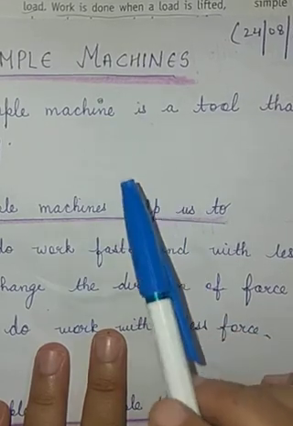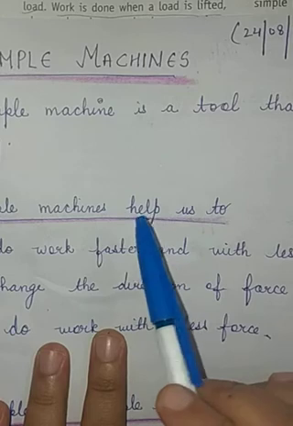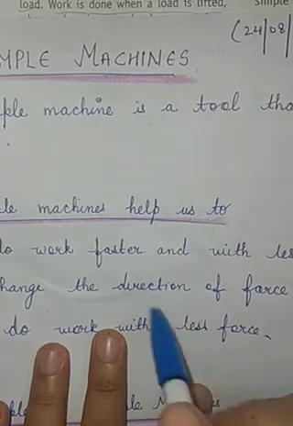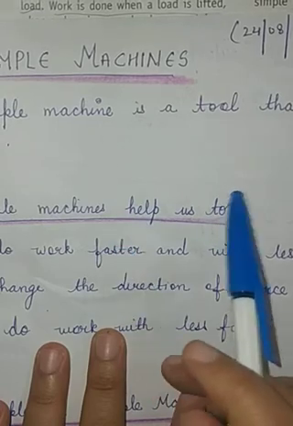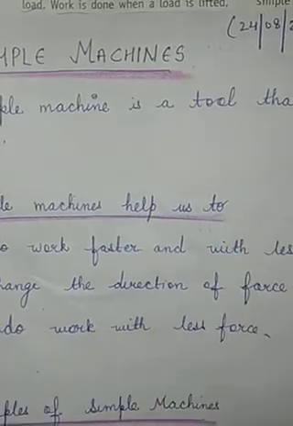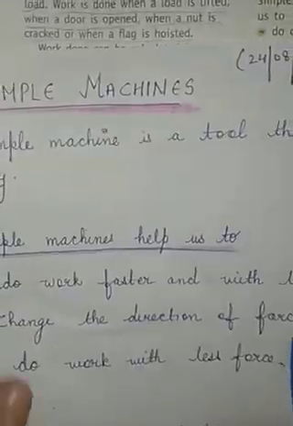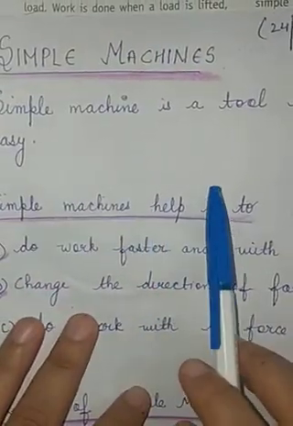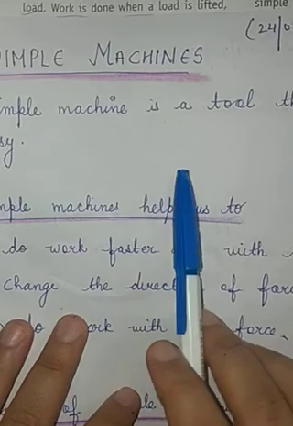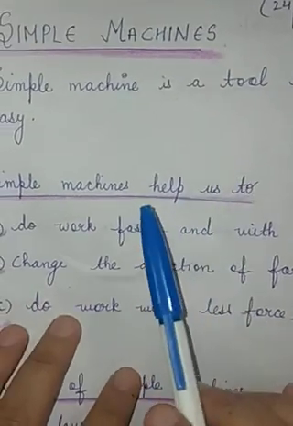Like you can say the scissors, the hammer, the nutcracker, the bicycle, you can say everything. These are the simple machines which make our work easier and faster.